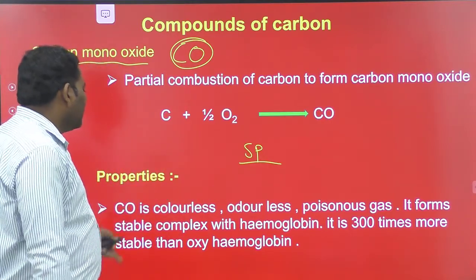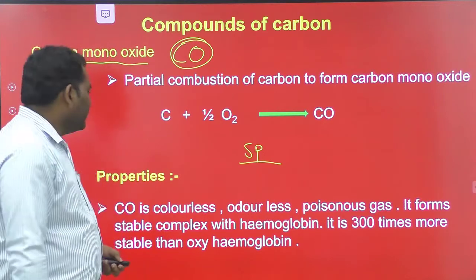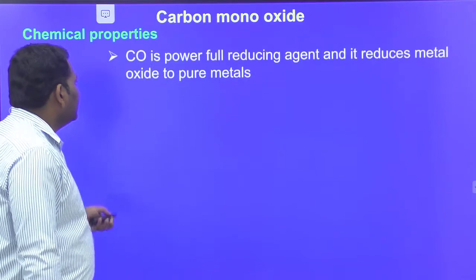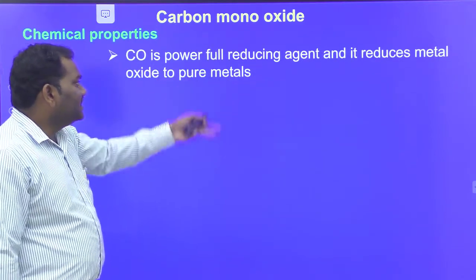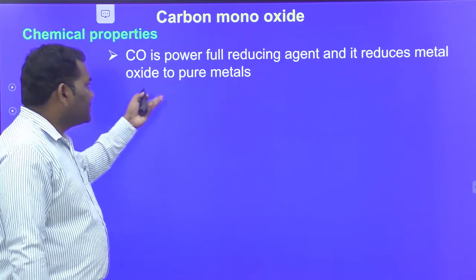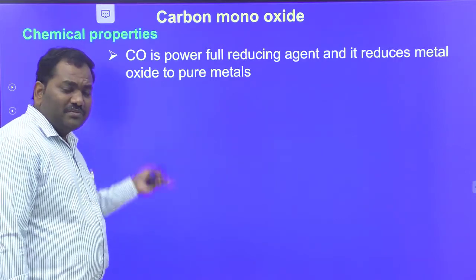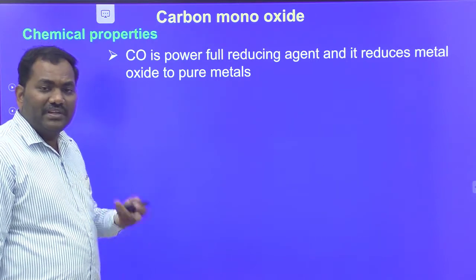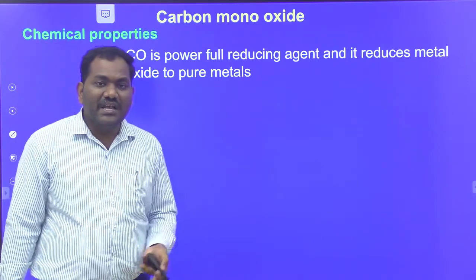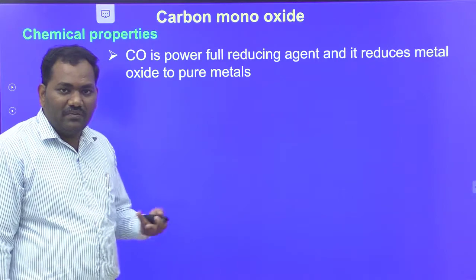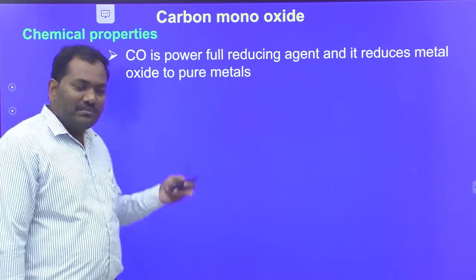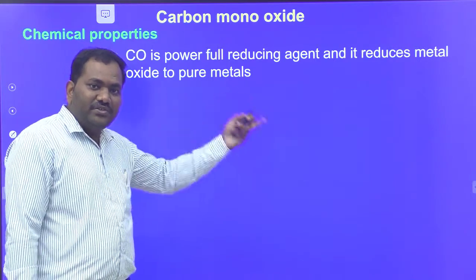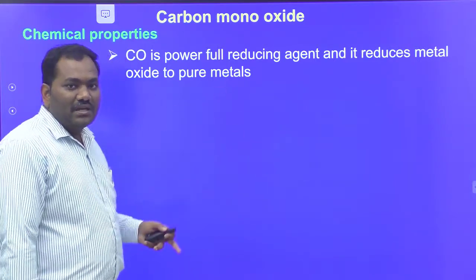It is a neutral compound. CO is a powerful reducing agent and it reduces metal oxides to pure metal. By using this property, it can be used in metallurgical processes to prepare pure metals from their metal oxides. Actually, metals are available in the form of oxides, carbides and so on. Some metals are available as oxides, and those oxides are reduced to pure metal by carbon monoxide.